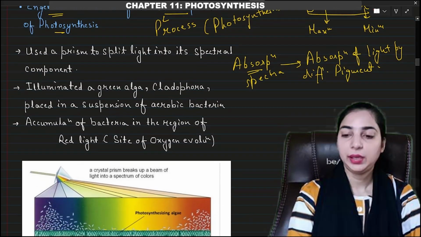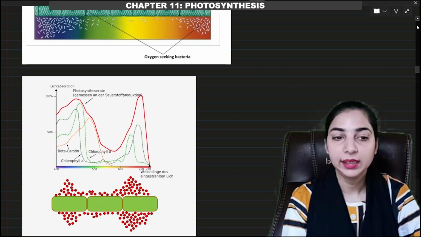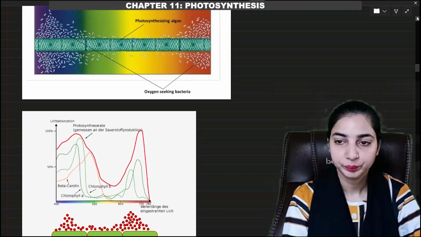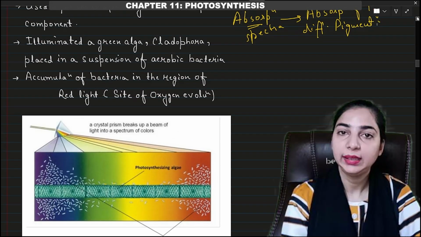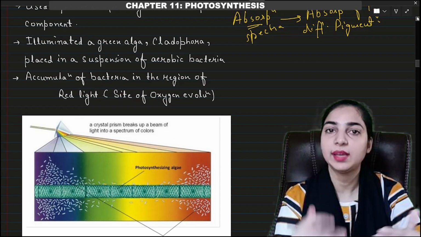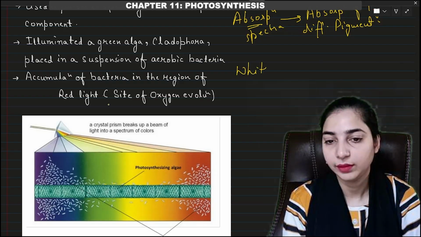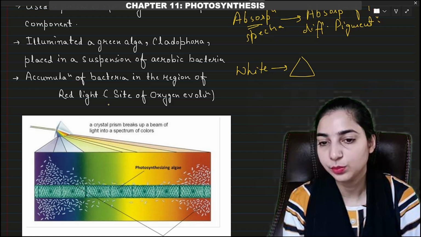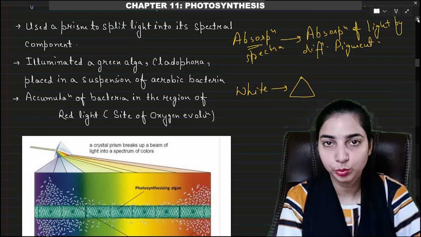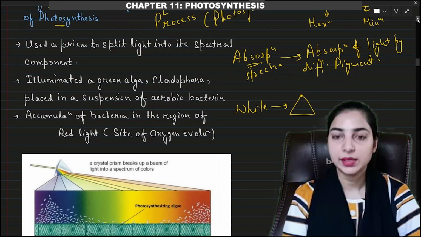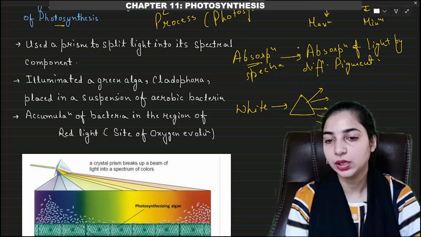In this experiment, Engelmann used a prism to split light into its several components. We know that when white light is made to pass through a prism, a triangular or pyramidal shaped structure made of glass, it splits into 7 different colors.